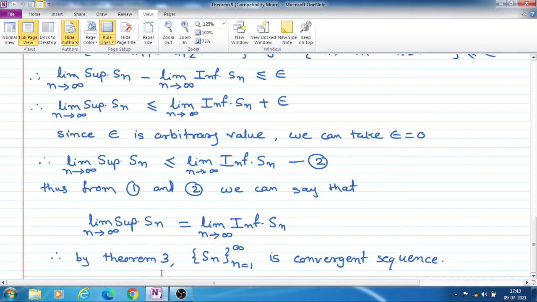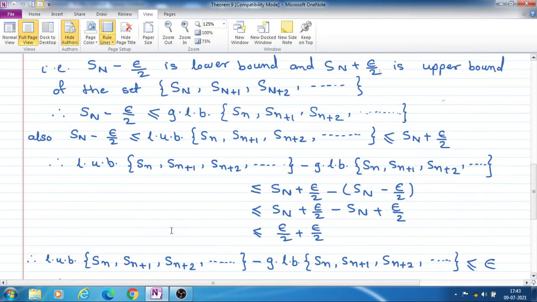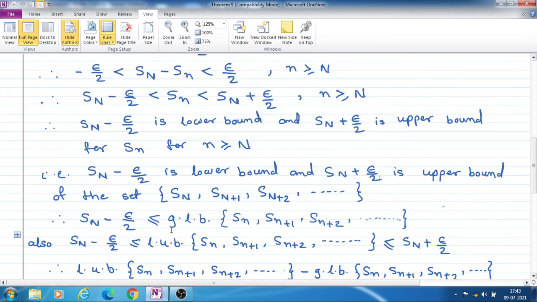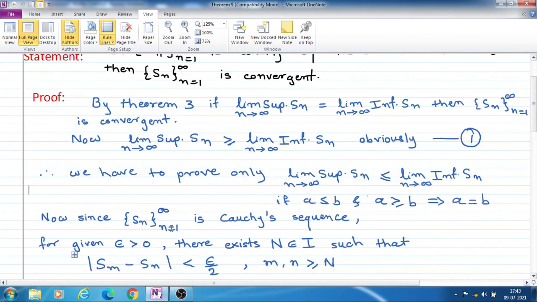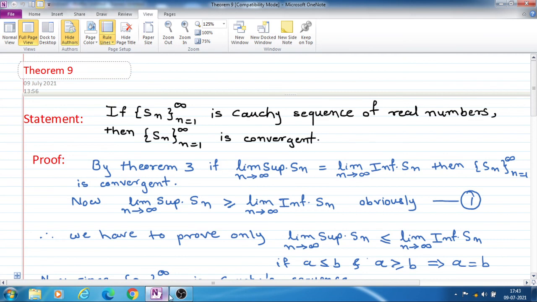And in theorem 3 we have proved that if limit superior is equal to limit inferior, then that sequence is a convergent sequence. Therefore this sequence S_n is a convergent sequence. Thus we have shown that a Cauchy sequence is a convergent sequence. So we stop here.